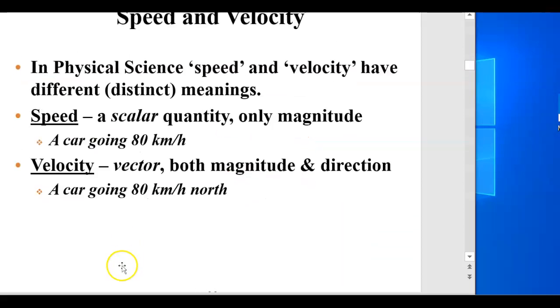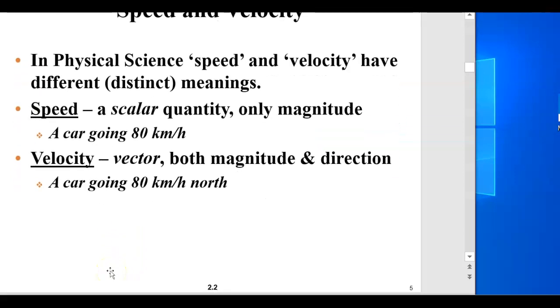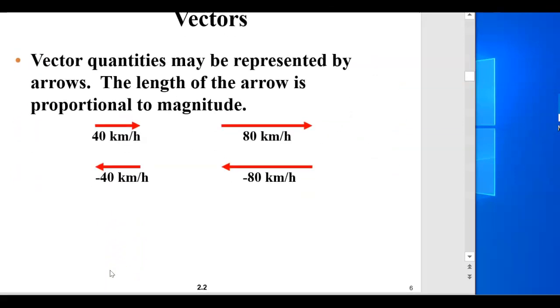So what I have to talk about a little bit is vectors. And they can be a little confusing at times. But vectors can be represented by arrows. The length of the arrow is proportional to the magnitude. This is really great if you're going into an in-depth study of physics. If you get to the next level of physics, college physics, you need to pay attention to all of this stuff. But since we're just an introduction to physics, we don't really have to go that far. I just wanted to show you.